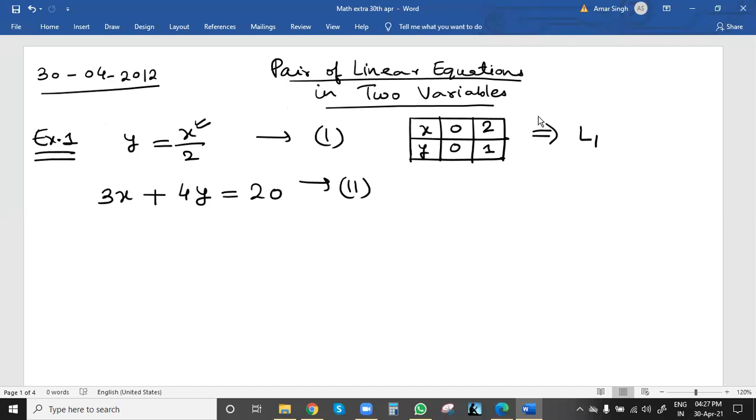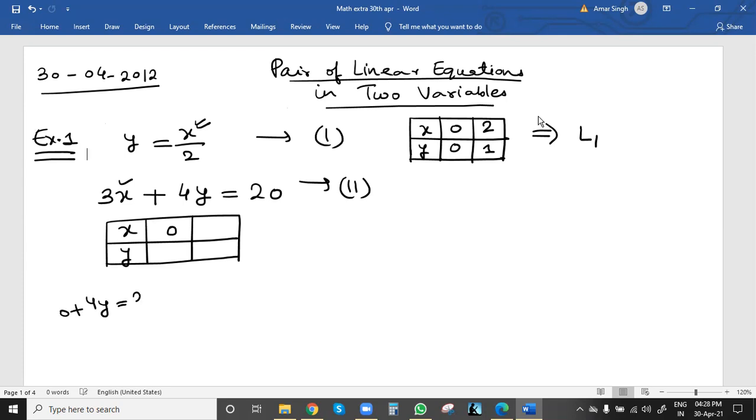Now for the second one, let me draw a table here only. So 2 points only we need. More than 2 points also we can take, but minimum 2 points are required. Suppose now I'm taking x value 0 here. So 0 into 3 will be 0, and y will be, 0 plus 4y equal to 20. So y will be equal to 20 by 4, 5. We'll write 5 here.